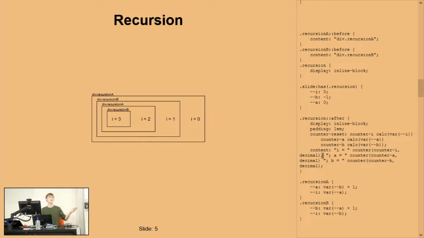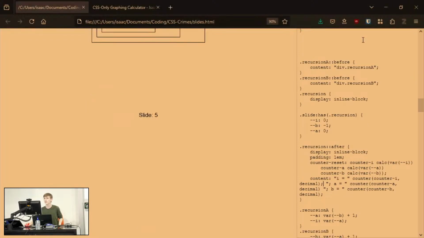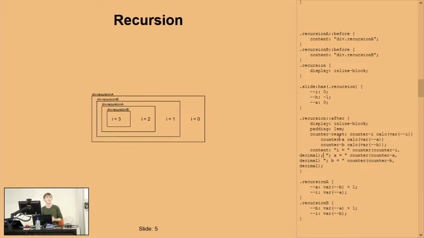I'm going to comment out the rest of those, because really I is the one that we care about now. But again, we're doing this kind of mutual recursion, because you can't recurse over a single variable, but now we have something to recurse over. I'll double check that I'm not missing anything else here. Cool. So this brings us to enough information that we can make a binary adder.